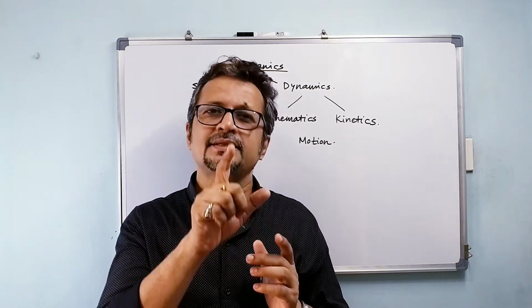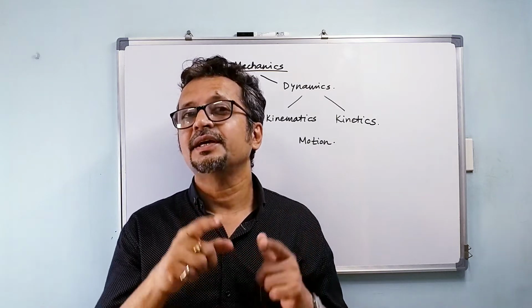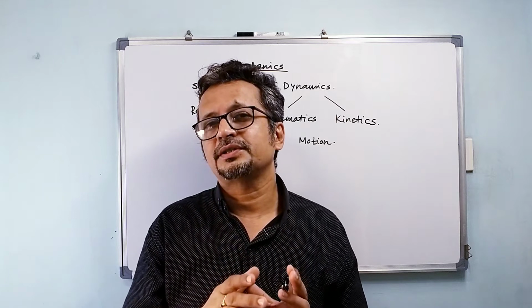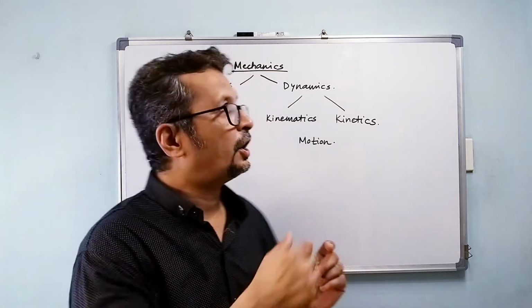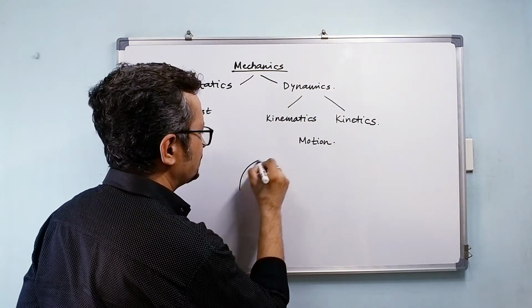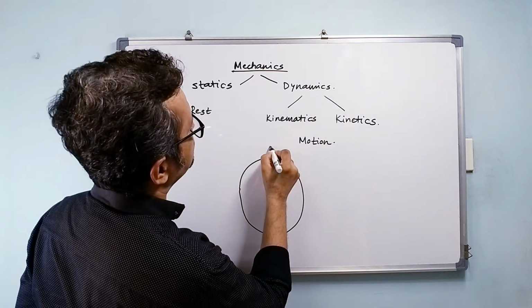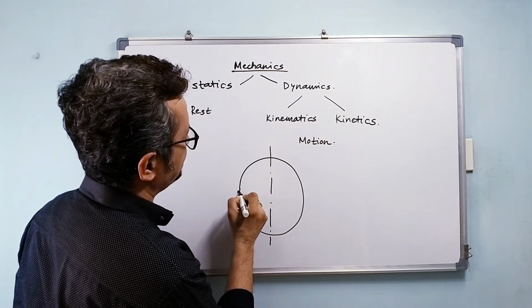So has the marker moved some distance? The answer is yes, but that would be with respect to some point outside the earth's field, correct? Now how much distance has the marker moved? This is our earth and this is the axis, and this marker is here.